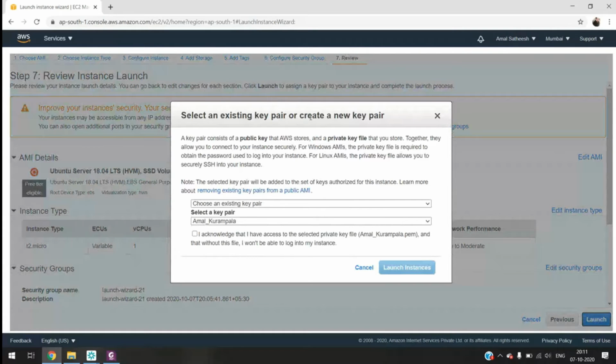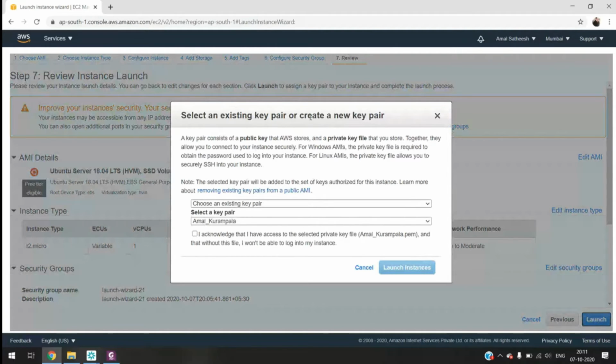So what is the need of this step? See, what we are going to do now is launch a virtual server inside Amazon's data center. For logging into the remote server, we need to know the IP address of that machine, the username of that machine, and the third thing, the password of that machine. For security reasons, Amazon is not giving you the password for the instance. Nobody knows the password of these instances.